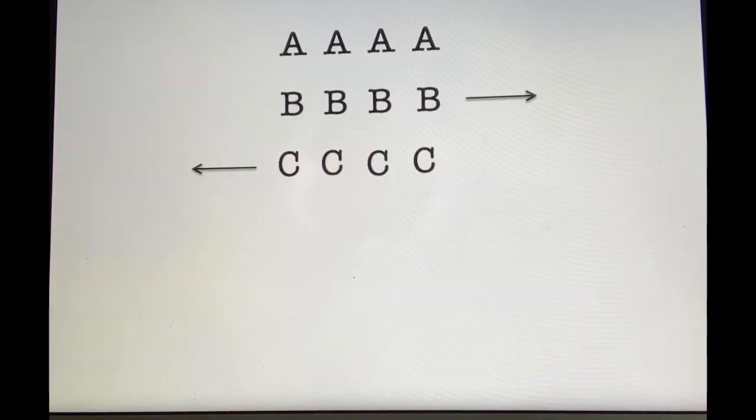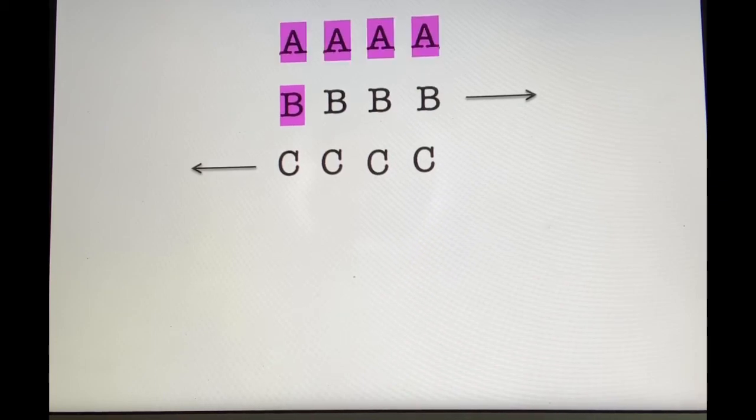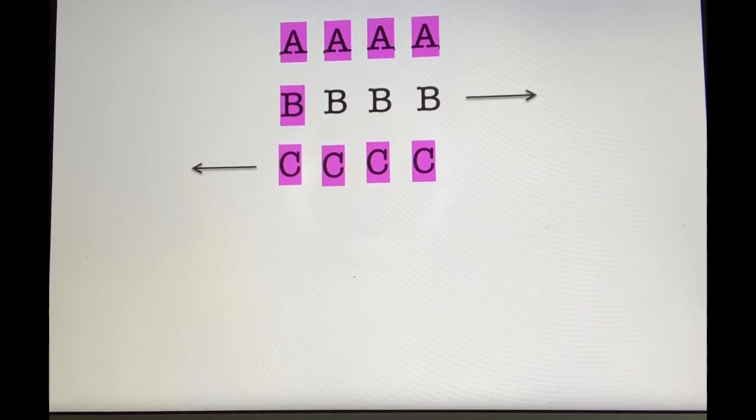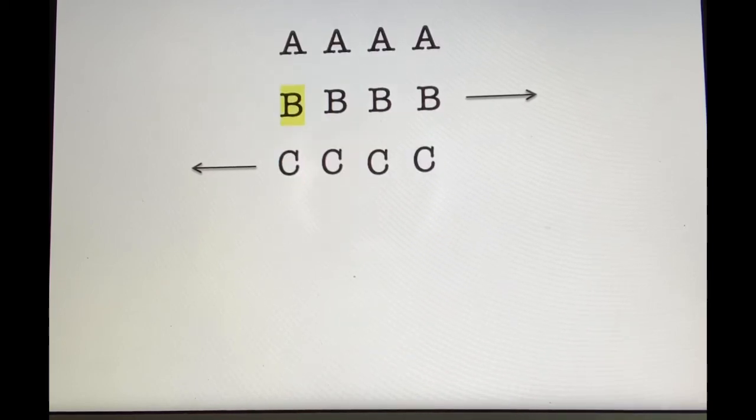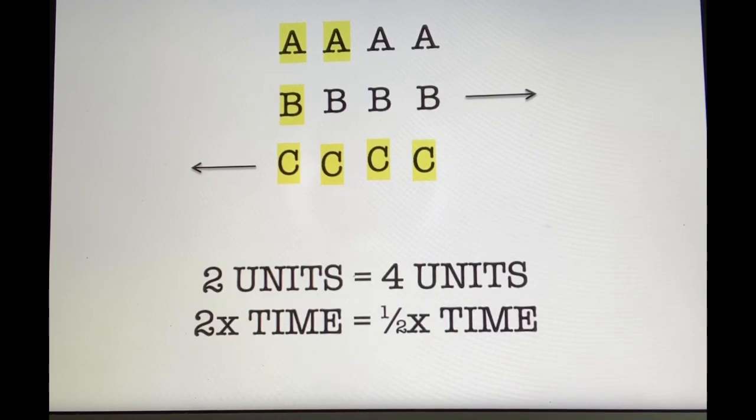The moving rows paradox says that if there's a row of 4 stationary A's, a row of 4 B's moving to the right, and a row of 4 C's moving to the left at the same speed, then by the time they're all parallel to each other, the first B should have passed 4 A's and 4 C's, which is what Zeno predicts. But in reality, the first B only passes 2 A's and 4 C's. Therefore, Zeno concludes that 4 units is equal to 2 units, and 2 times the time is equal to half the time.